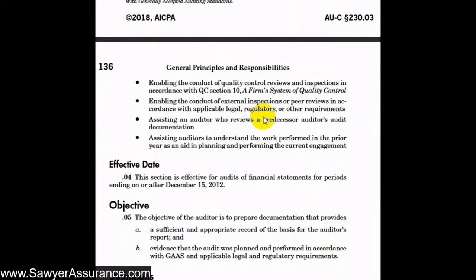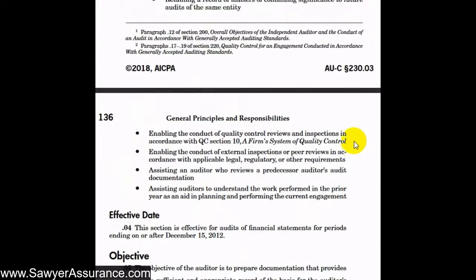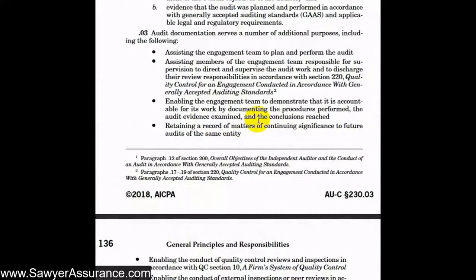It allows us to fulfill our responsibility to subsequent auditors. If another auditor takes our client, we have the audit documentation in place to provide to them as the predecessor auditor. And as we mentioned, there's the ability to see what we did in prior years to assess what needs to be done in planning and performing the audit in future years. I think this one, record of matters of continuing significance for future audits, means more in line with perhaps there's a long-term note payable, then we can keep documentation of the amortization and that sort of thing.